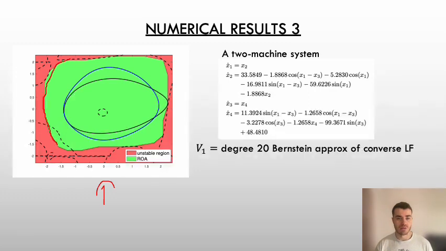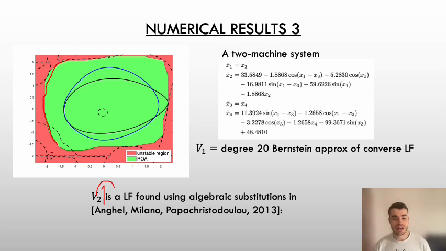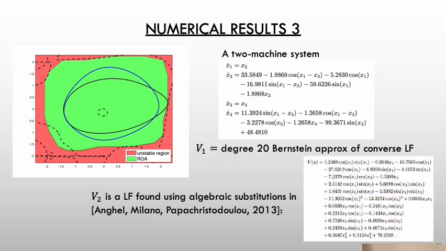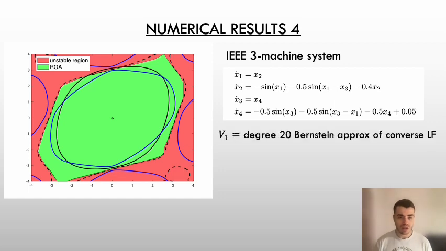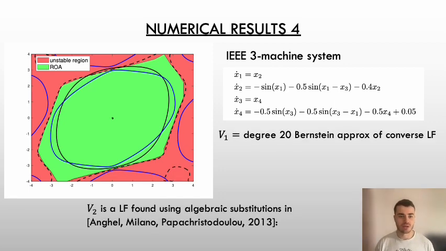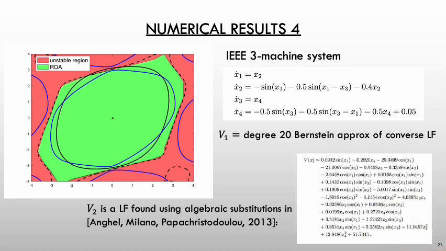We used a 20-degree Bernstein approximation and an analytical Lyapunov function that was found using sum of squares programming from elsewhere in the literature that's given in this box, and together we were able to improve the region of attraction by taking the union of the two sublevel sets here. And we also found similar results for the A3 machine system, which is still a 2-dimensional system, using a 20-degree Bernstein approximation and an analytical Lyapunov function found from the literature.